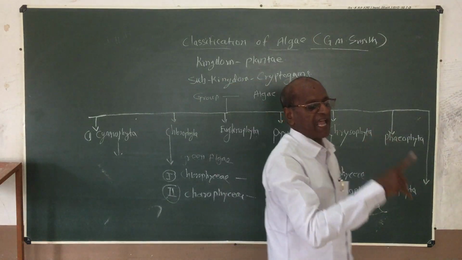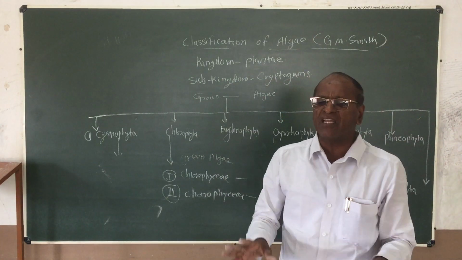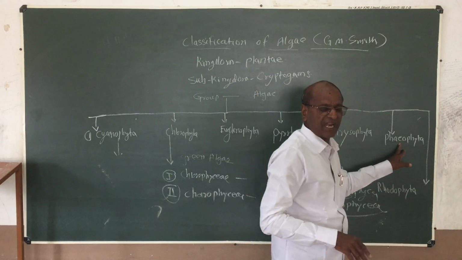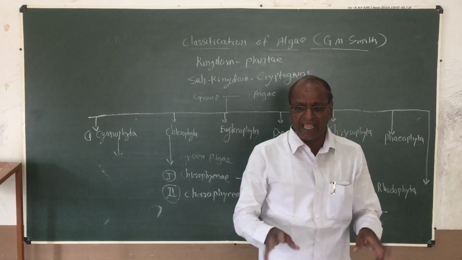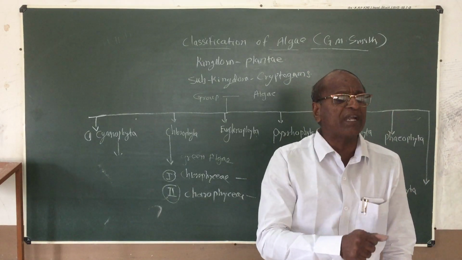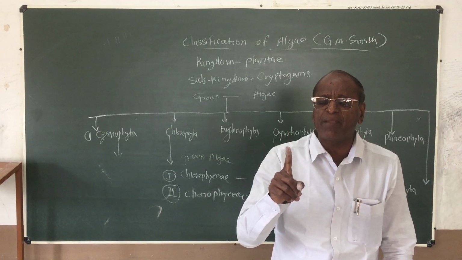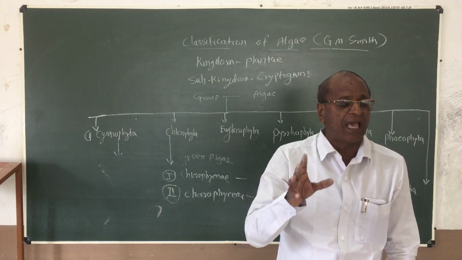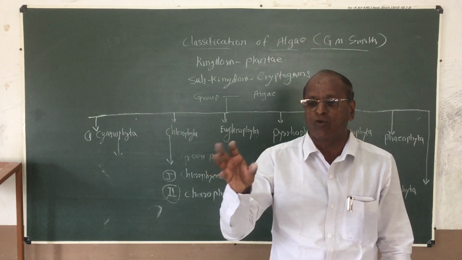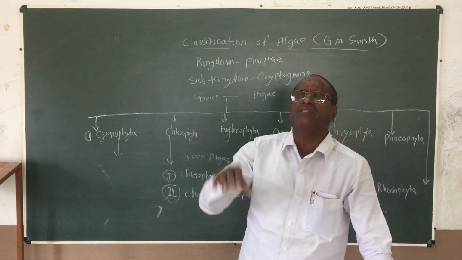The fucoxanthin and the neofucoxanthin are the dominant colored pigments present in the Phaeophyta division. And next, which reserve food material is present? The dominant reserve food material may be in the form of laminarin and mannitol. The mannitol is nothing but alcohol. Reserve food material हे laminarin या form मध्ये असतं.